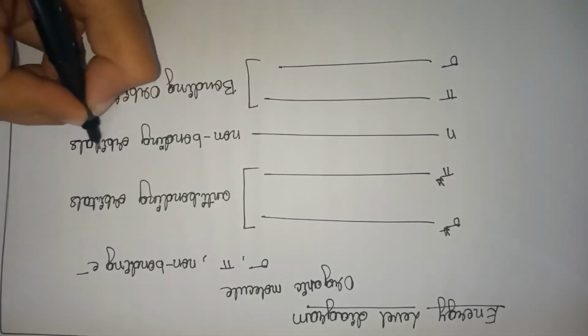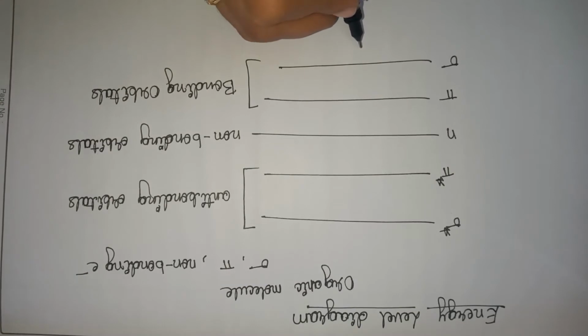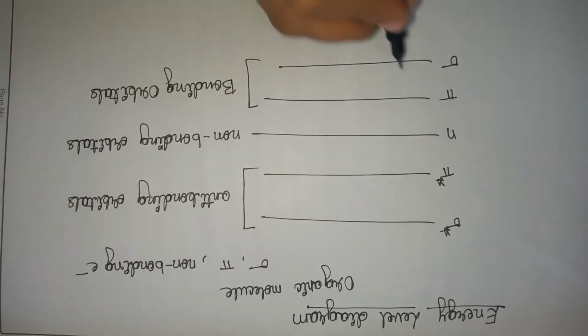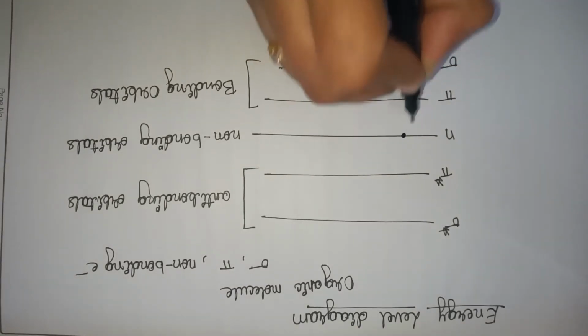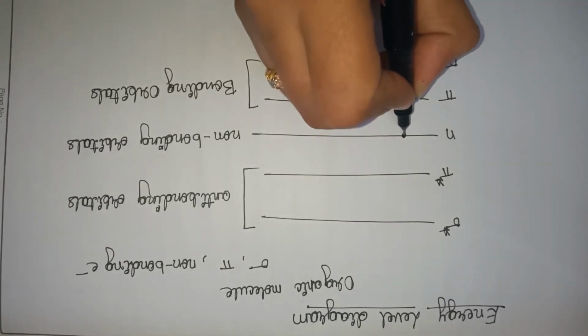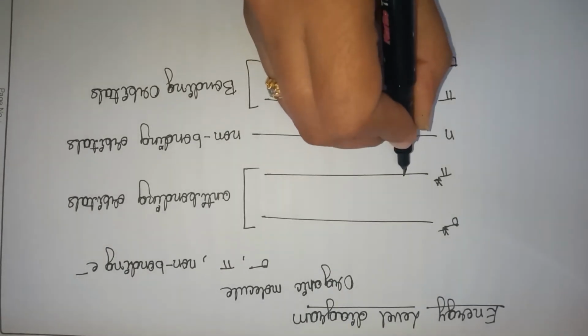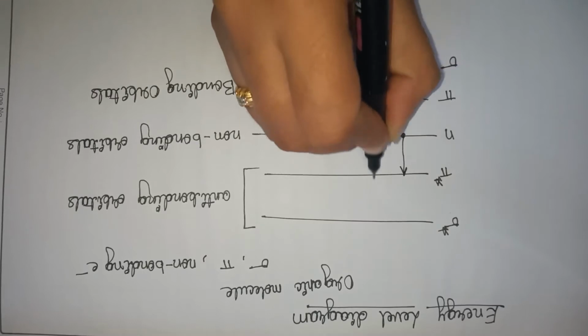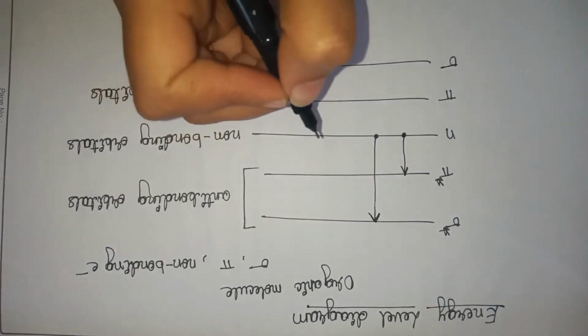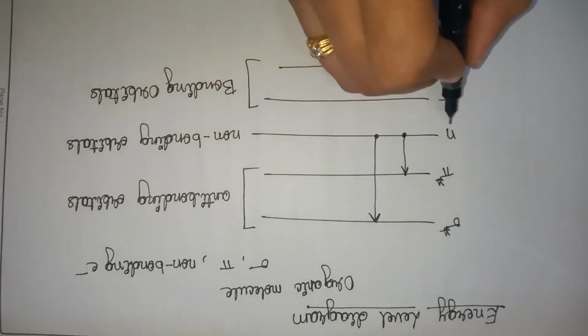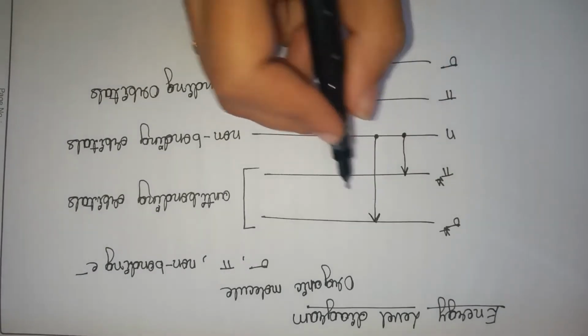Here we have different types of transitions. A non-bonding electron can jump to pi star or it can jump to sigma star. There will be a transition of n to pi star, n to sigma star.